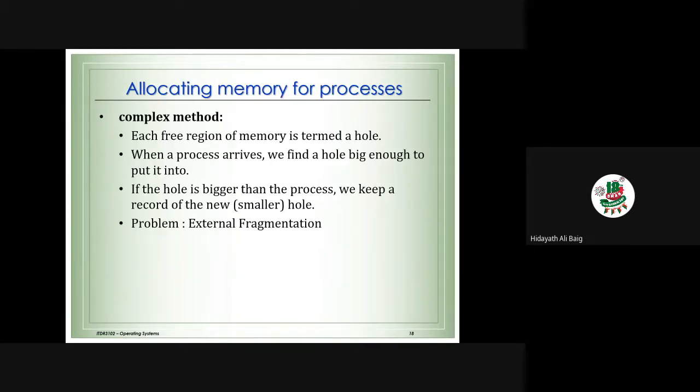Now, what is the complex method? I will not explain completely about this. What the complex method is, in the memory, each memory location is called a hole. So this is a hole, one location.